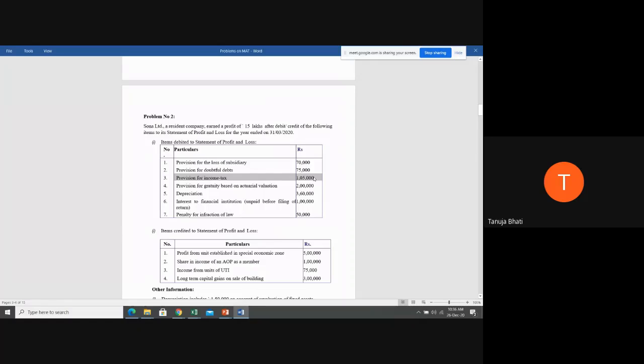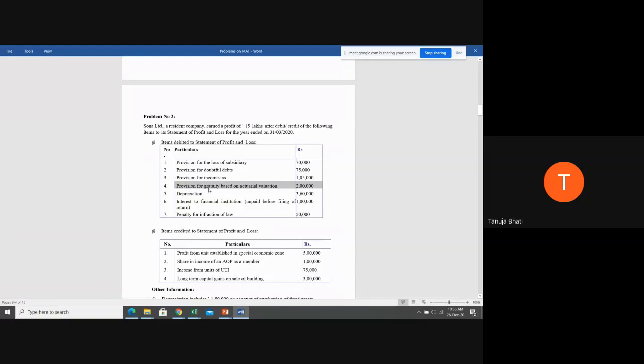Yes, students? Add it, ma'am. Very good. Provision for gratuity based on actuarial basis. See, any provision that is made for a certain liability, a certain liability means a liability which you know. On actuarial valuation, you know that the actual gratuity that you have to pay is 2 lakh and you're making provision for that.